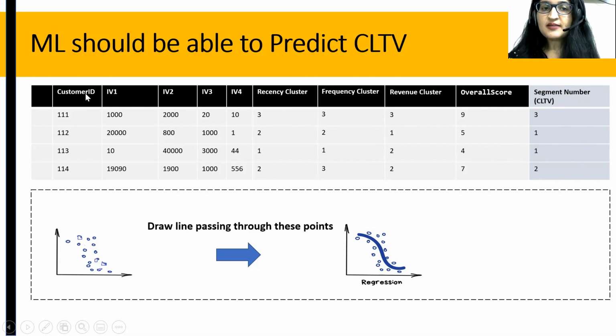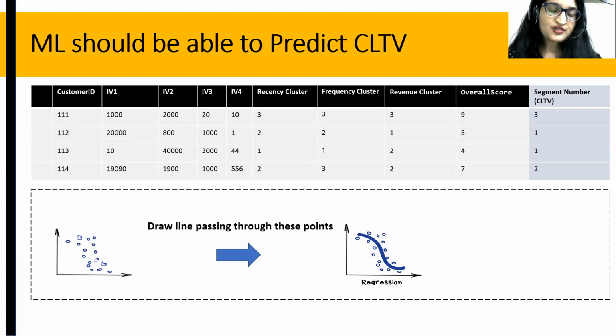Now what the machine learning model should be able to do is understand that for this person, these are the type of input variables, and based on that I'm getting some segment number for the CLTV, 3, 2, 1, high CLTV, low CLTV, middle CLTV, etc. Similarly it can understand the characteristics of people who have high customer lifetime value, and of people who have low customer lifetime value, and so on.